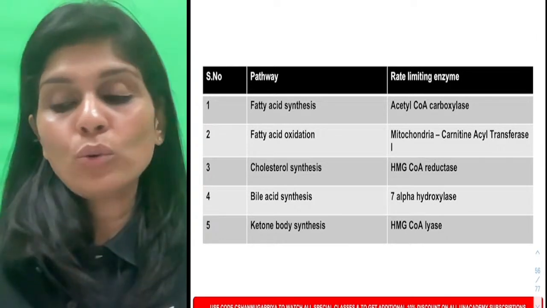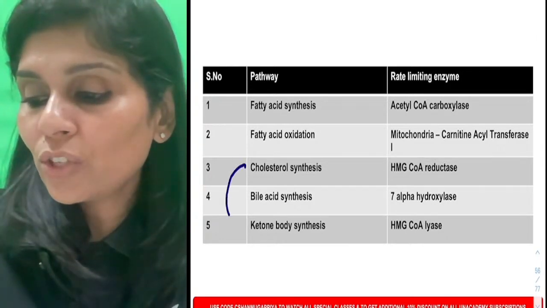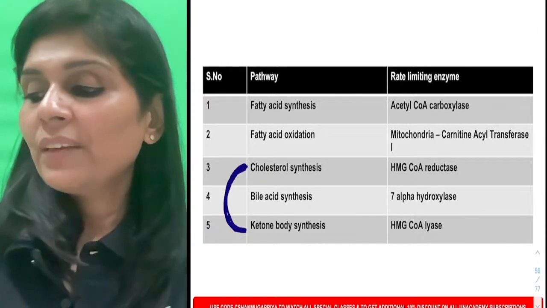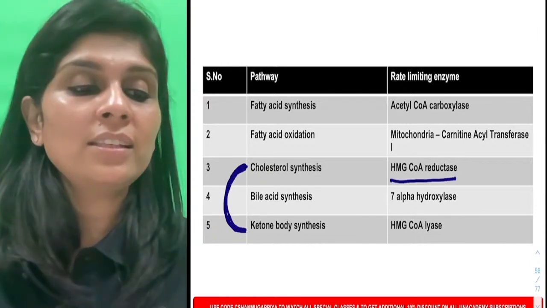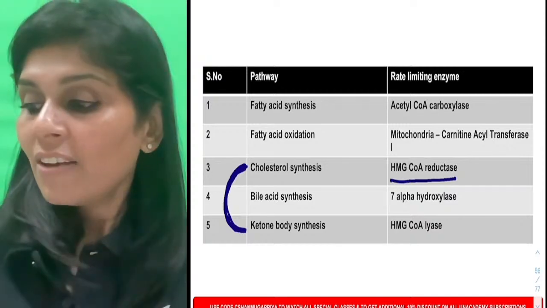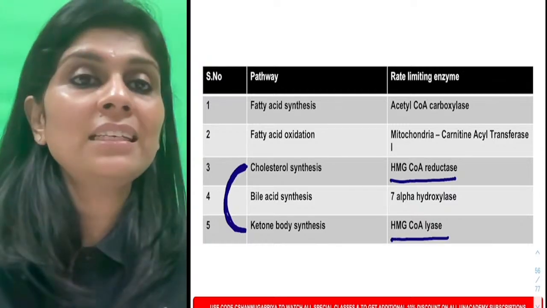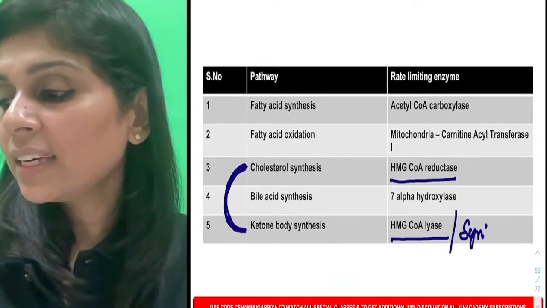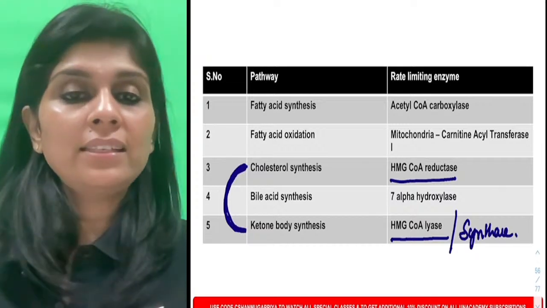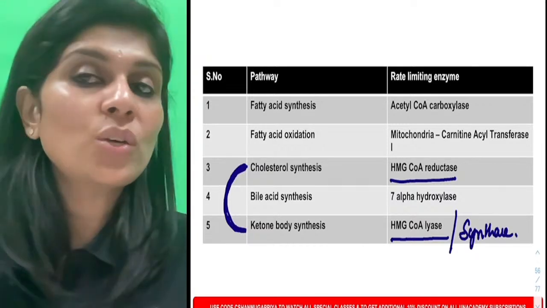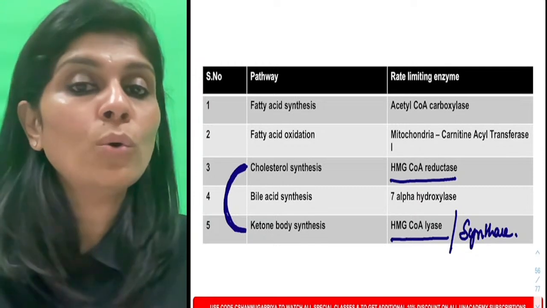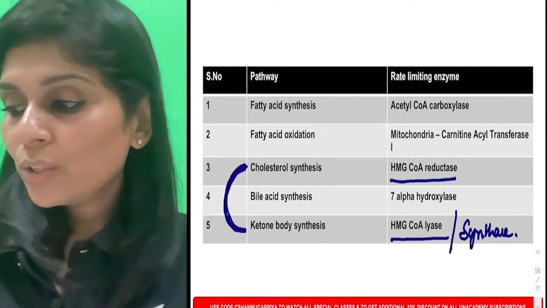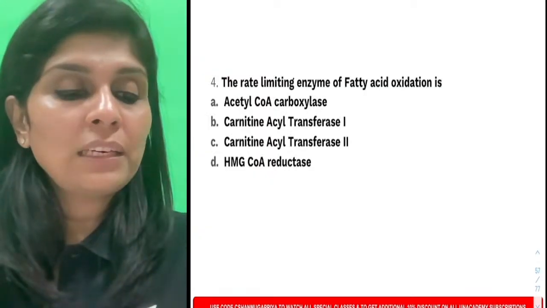And then you have ketone body synthesis. Just remember, cholesterol synthesis and ketone body synthesis are similar in multiple ways. The rate limiting enzyme for cholesterol synthesis is HMG-CoA reductase, whereas for ketone body synthesis it is HMG-CoA lyase or HMG-CoA synthase. Do you understand this? It's either HMG-CoA lyase or HMG-CoA synthase. Both hold good. Both are right answers. So that's all about rate limiting enzymes of lipid metabolism.